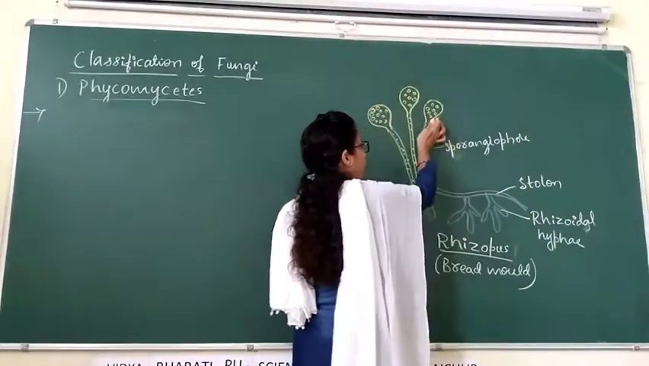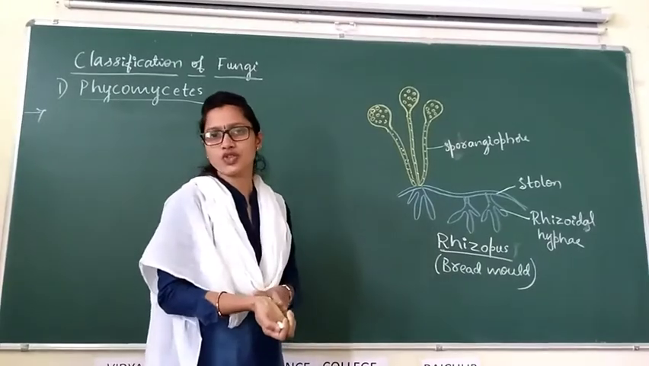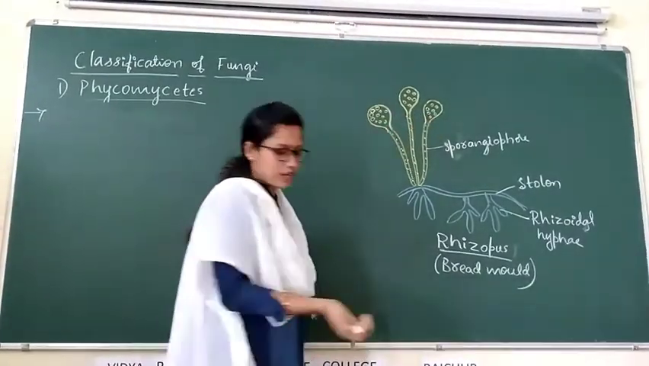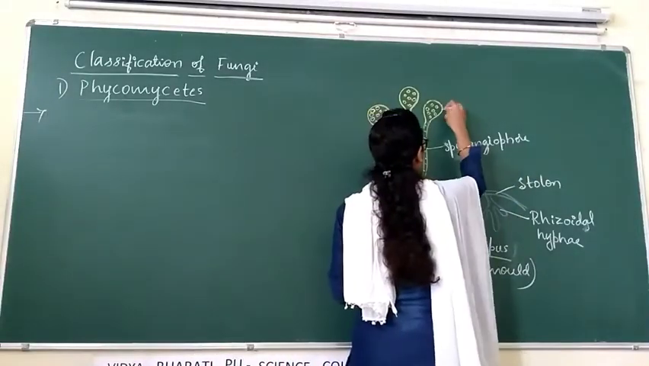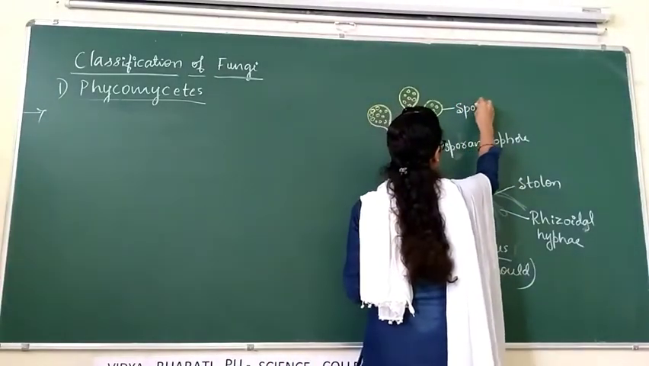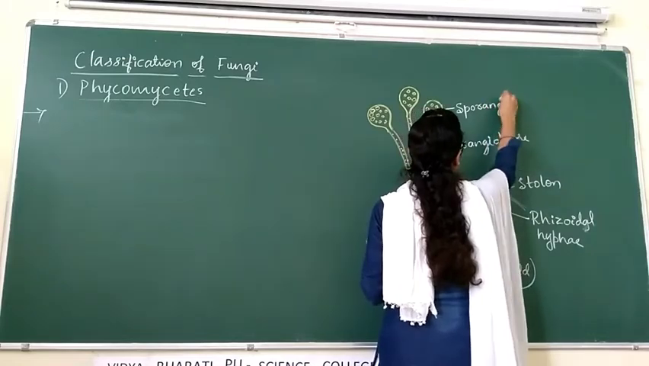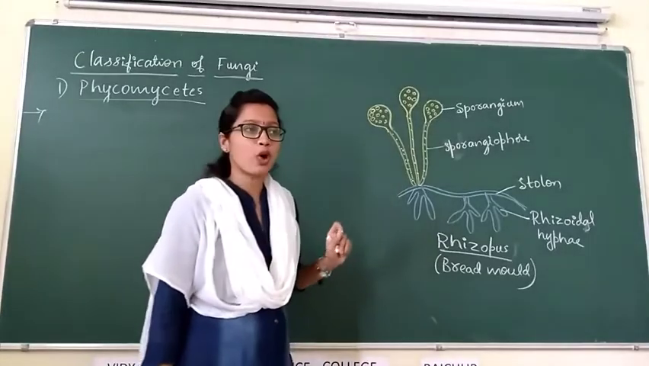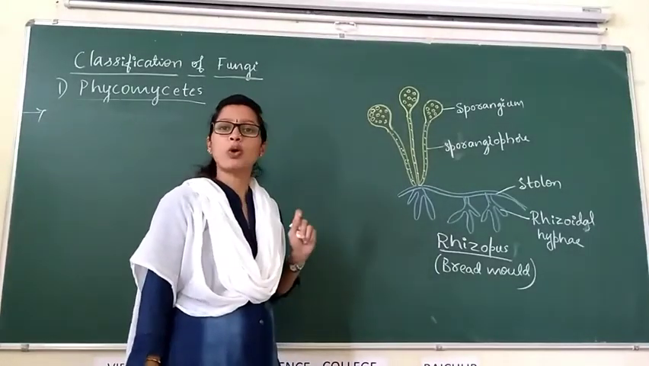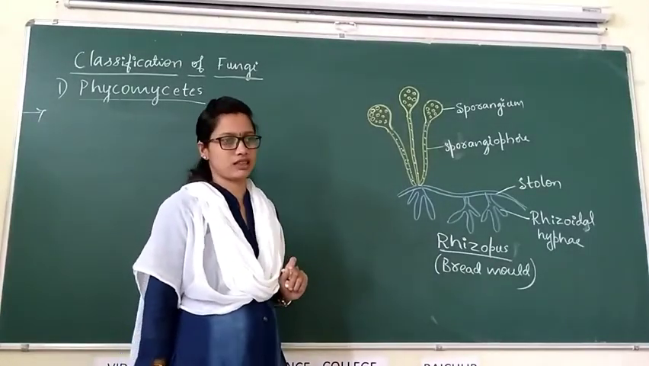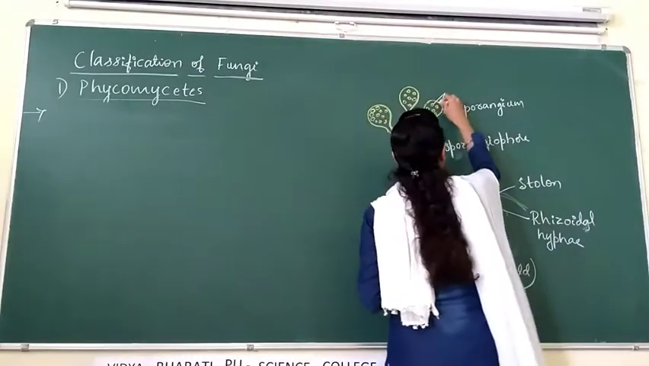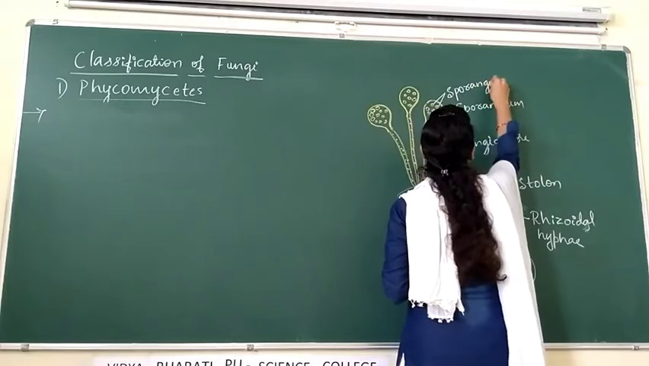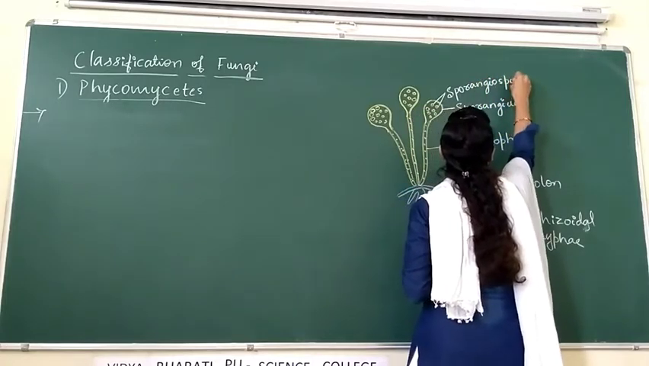This bulge or swollen structure which is present at the tip of the sporangiophore is called as sporangium. Inside the sporangium, spores are produced, means spores are produced endogenously, and these spores are called as sporangiospores.